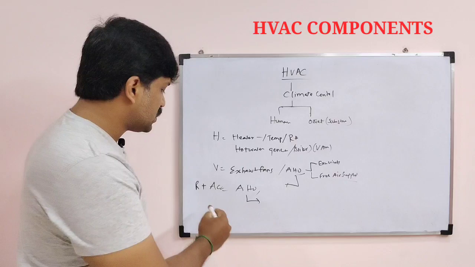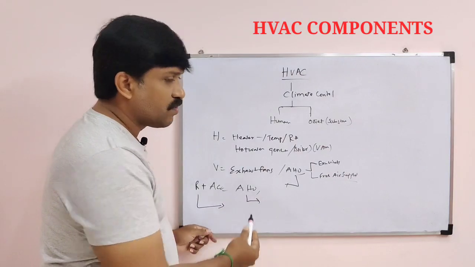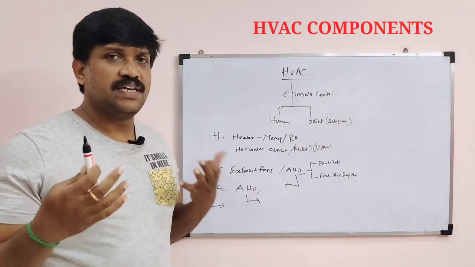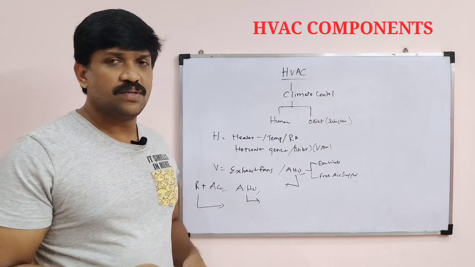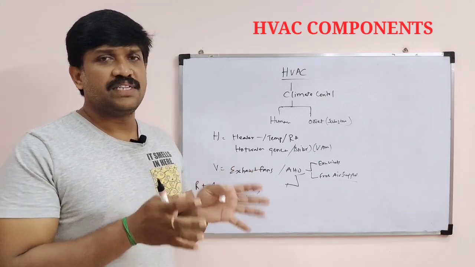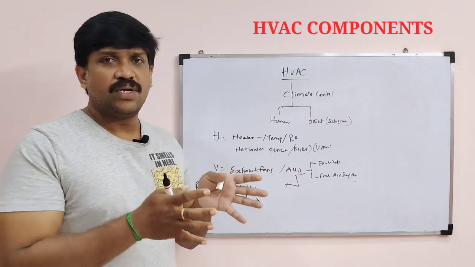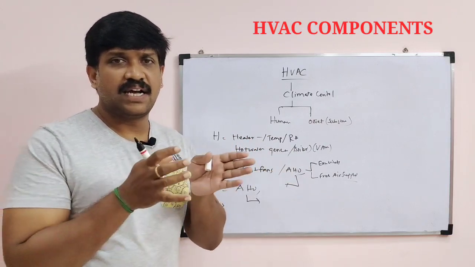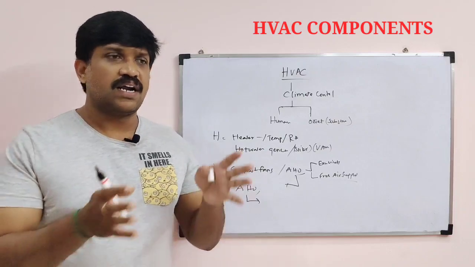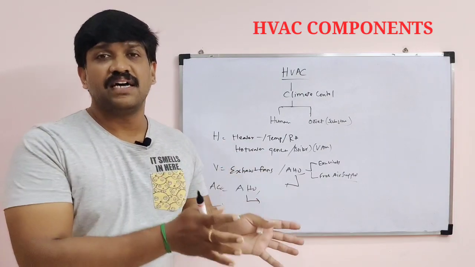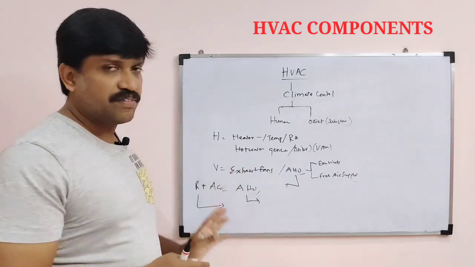Refrigeration is a heat pump. We are going to pump the heat, whatever waste heat is there in the rooms or workshops. I am going to remove that heat and exhaust it somewhere, or do some work with the waste heat. That is the concept of refrigeration.